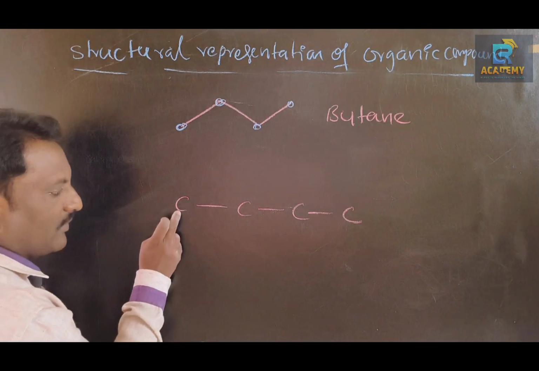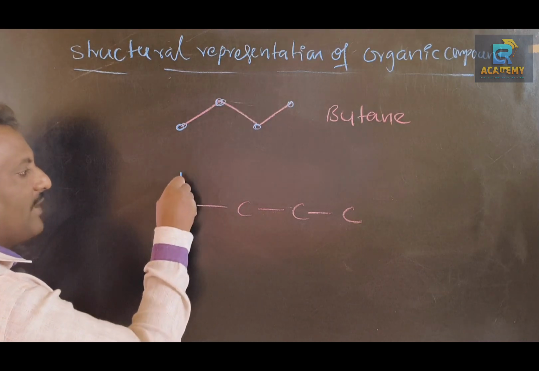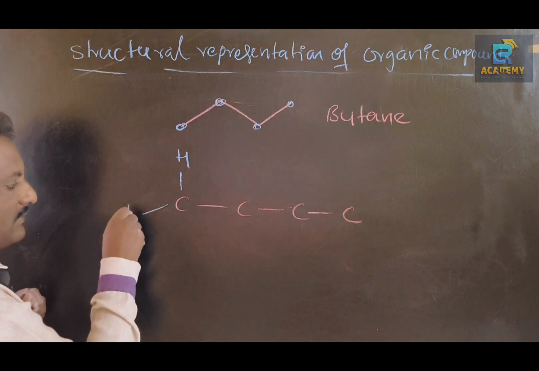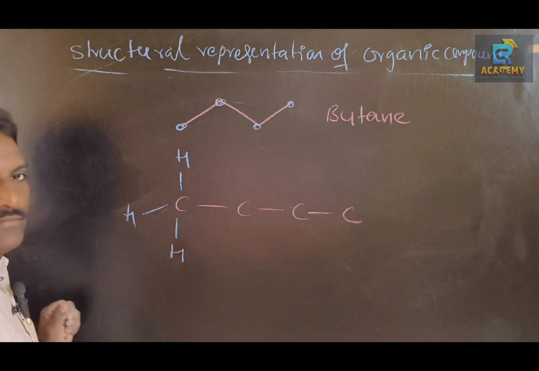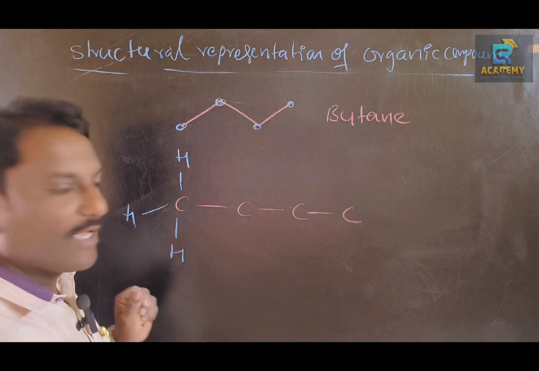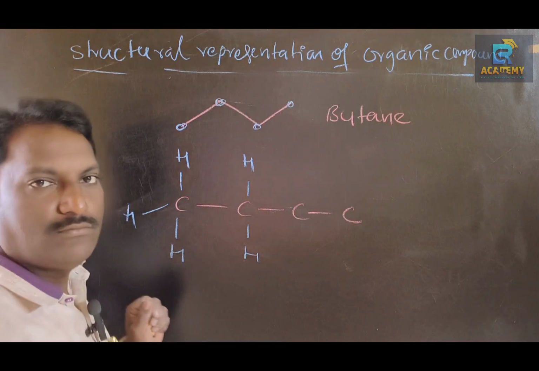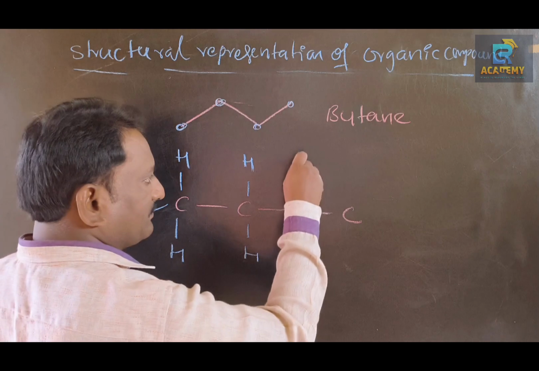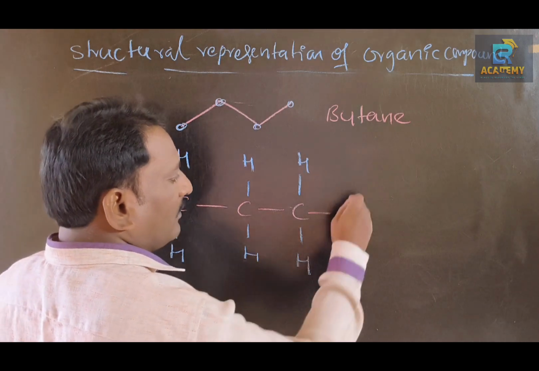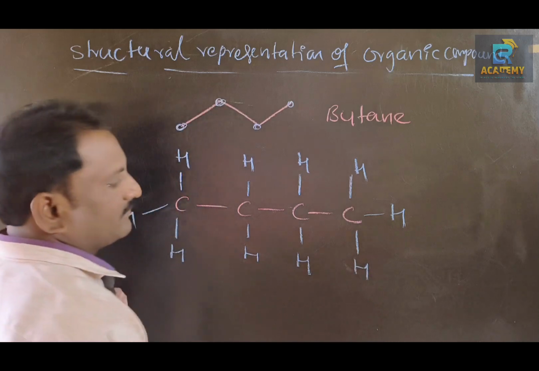In case of this carbon, it has given one bond with this carbon atom. The remaining must be filled with hydrogens. Then what about this carbon atom? It has given 2 bonds with neighboring carbon atoms. The remaining 2 with hydrogen. And this one also the same. And this one should give 3 bonds with neighboring atoms.